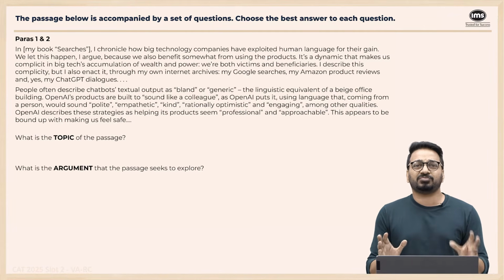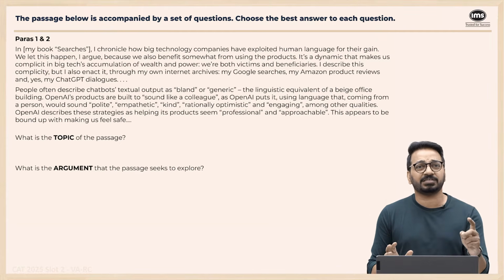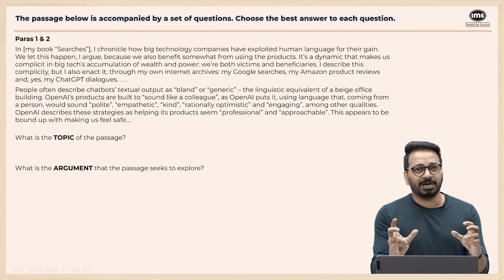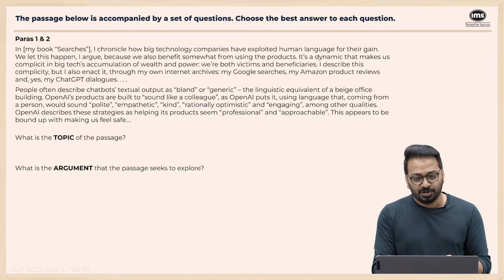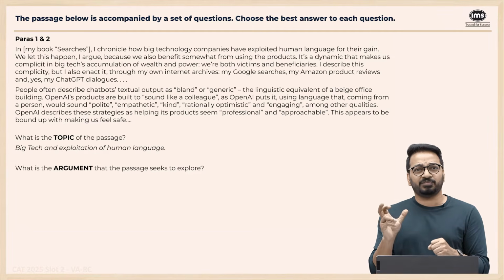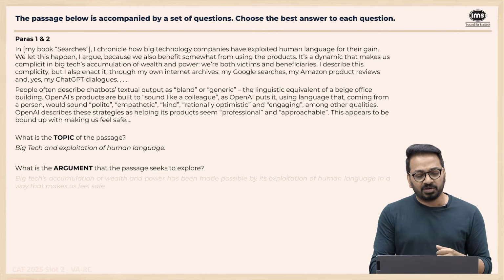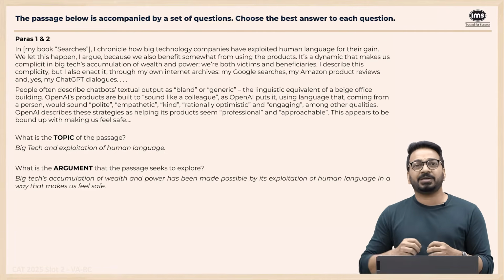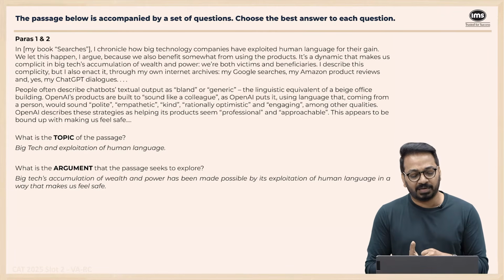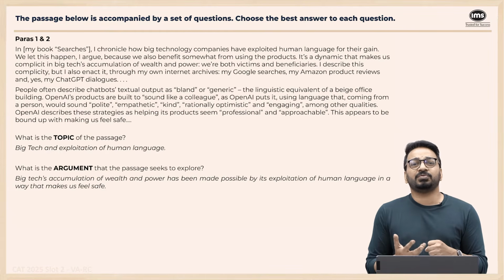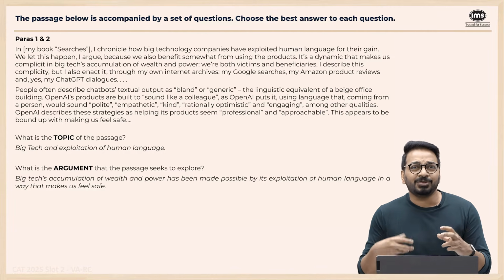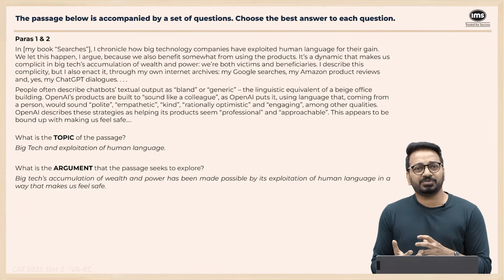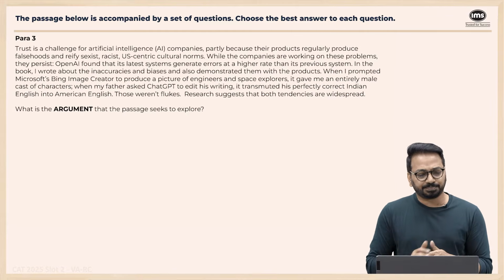The topic of the passage is very clear right at the beginning, in the first sentence itself. Big tech, human language, right? The second paragraph is also completely about ChatGPT's language. So we know that big tech and the exploitation of human language, that's the topic. What is the argument? Big tech's accumulation of wealth and power has been made possible by exploitation of human language, and possibly because it's bound up with trying to make us feel safe, right? So big tech, exploiting human language for their gain and using language in a way that makes us feel safe, right? Now let's go to the next paragraph.